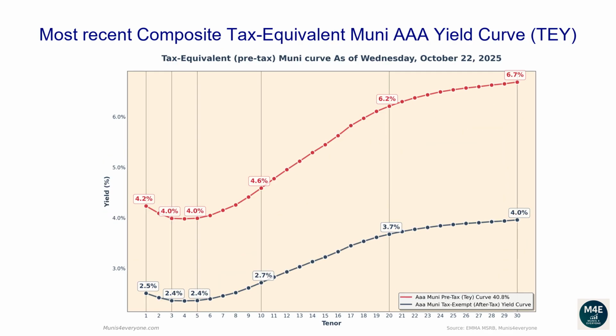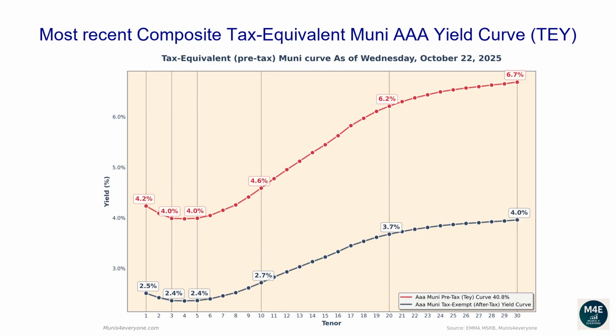Let's now go over the most recent composite tax-equivalent Muni AAA yield curve. The following graph shows, in red, the tax-exempt after-tax Muni yield curve, versus in blue its tax-equivalent pre-tax version, assuming a 40.8% top tax bracket, as of October 22, 2025. Why would you care to see the tax-equivalent version of the Muni yield curve? More on this later. Let's first go over the pre-tax, aka tax-equivalent yield curve.